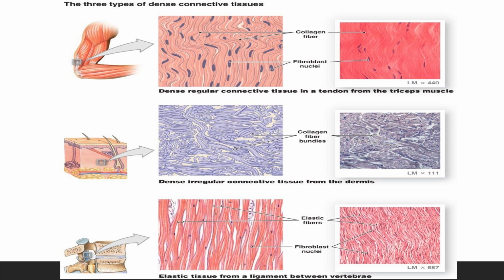There are three types of connective tissues taken from different parts of your body. Like your muscles have very dense connective tissue. They are regularly present, meaning there is no gap. They are continuously present, you can say. Another is in skin. Skin has some spaces between them, so you can say they are irregular. Irregular means they have gaps between them, but they are another dense connective tissue.